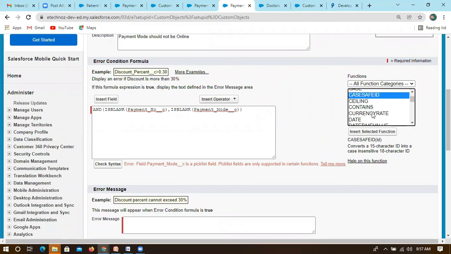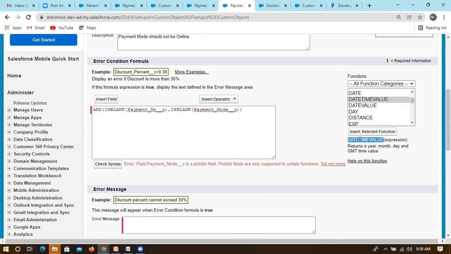CEILING is for numbers only. CONTAINS checks for the contents. We know currency rate and rate, which will be converting. DATE: if you have year, month and date individually, it will check what the date is. If you write all of these, it will convert them into a date format.